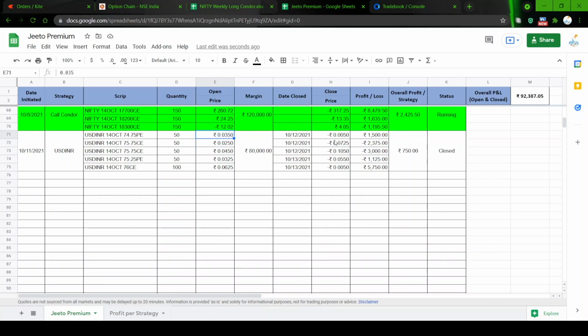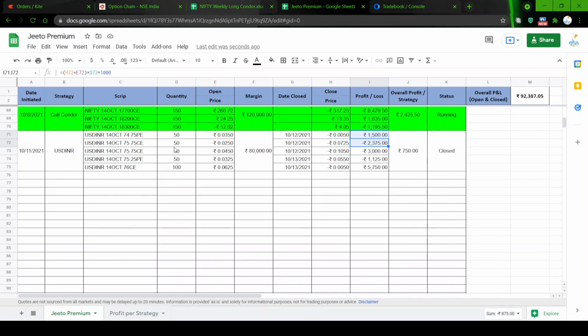The first trade, the next day we took it on the 11th. The next day itself we had a huge up move of the USD INR, so we lost some money here. If you see the initial strangle, the trade was closed at about 875 rupees of loss. You can see here the sum is 875. So this 875 is lost.